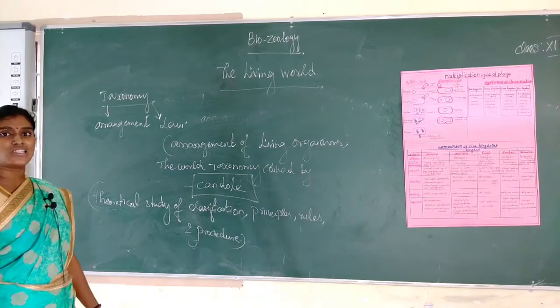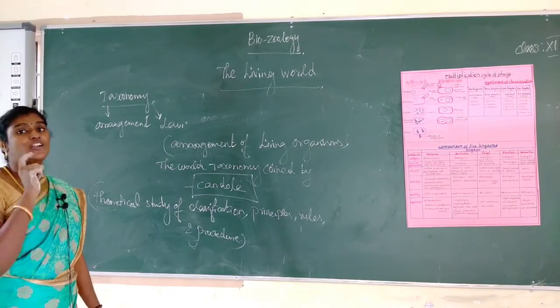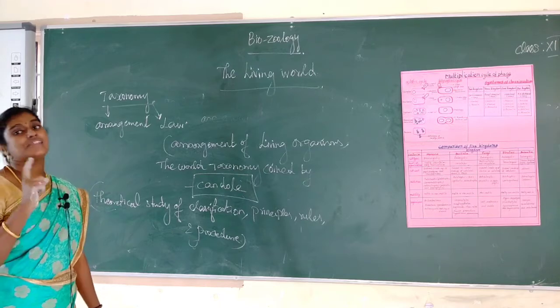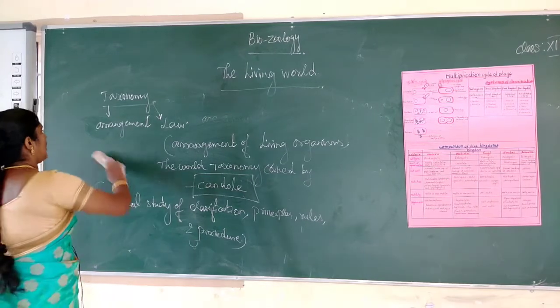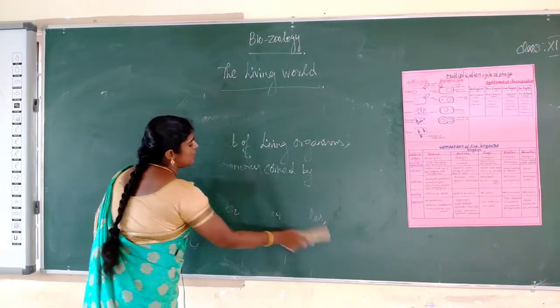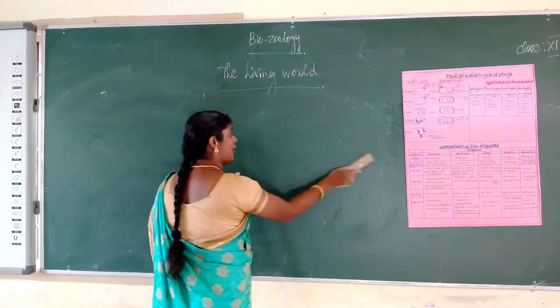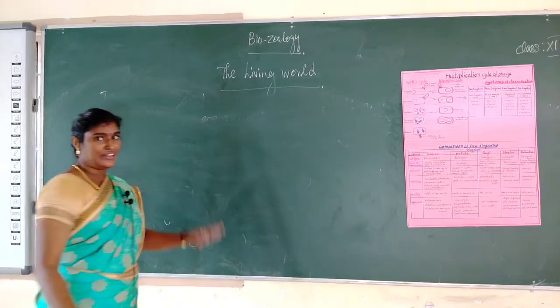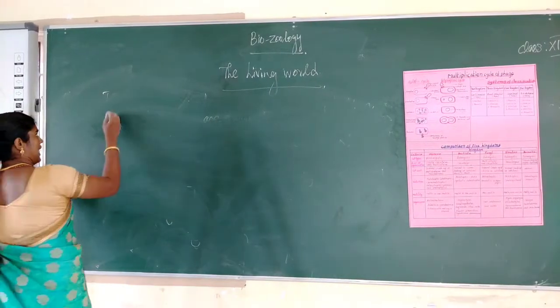Father of taxonomy, Aristotle, and father of modern taxonomy, Carolus Linnaeus. Don't confuse, students. The word taxonomy was coined by Candolle.